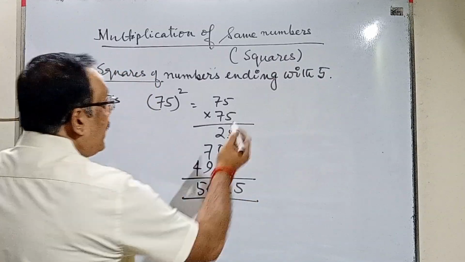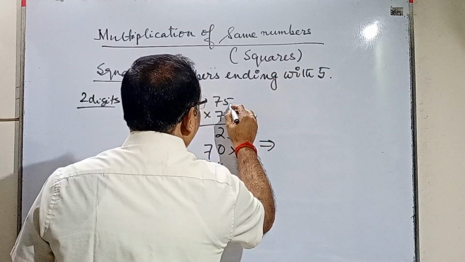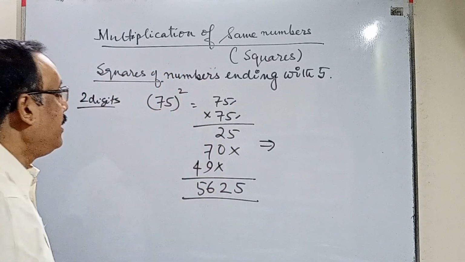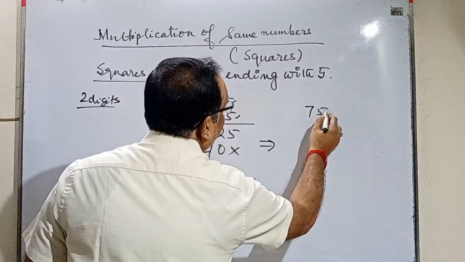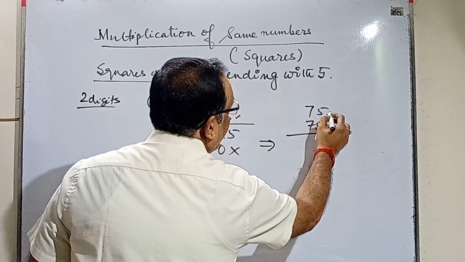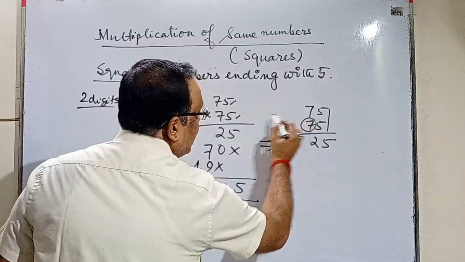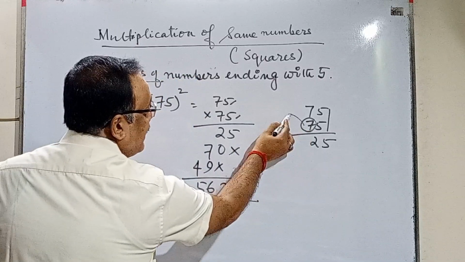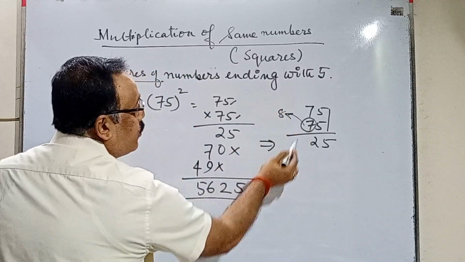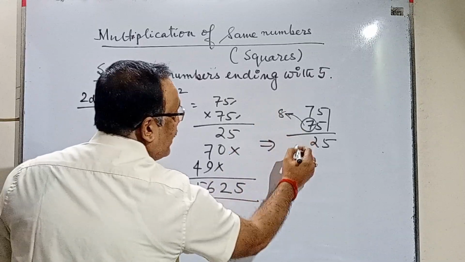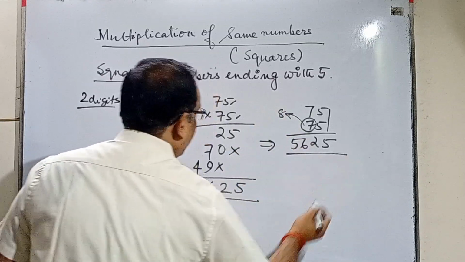But now for the number ending with 5, I'll show you another method, shorter than this. If it is 75 into 75, then multiply 5 into 5, 25. Then whichever is this digit, this is 7, and the next digit is 8. So multiply this digit by the succeeding digit, that is 8. So 8 into 7, 56. That's the answer. Directly you can get.